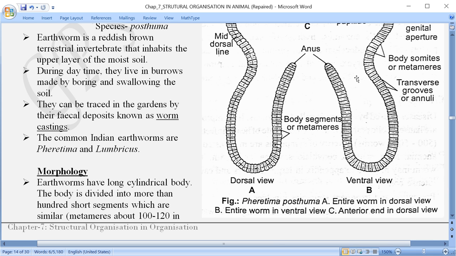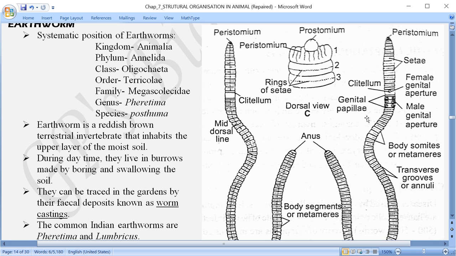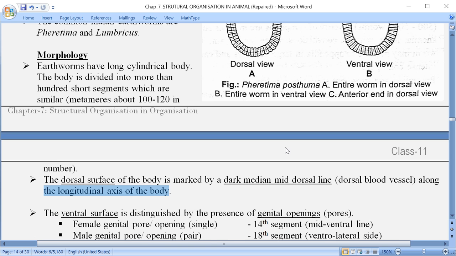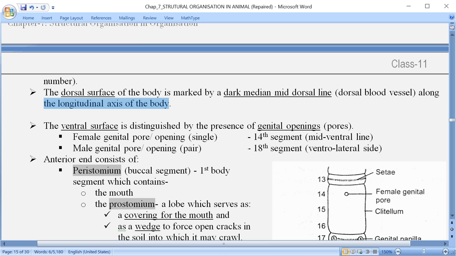On the ventral surface I said over here that there are some openings like the female genital pore and male genital pore, all of these are located on the ventral side. Now here, genital openings, or otherwise you can also call them pores. Instead of opening we can also call it a pore. Genital opening or genital pores.